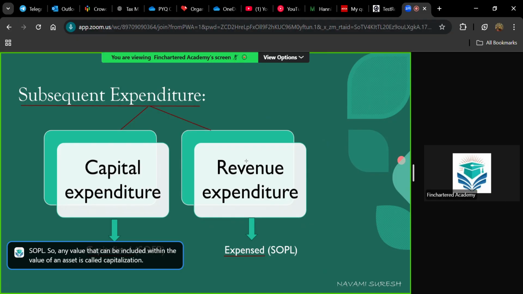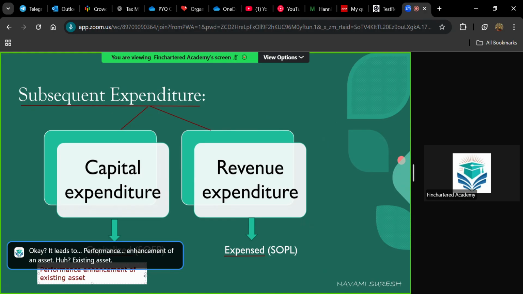Then any figure which is just a normal expense to be shown in statement of profit or loss is known as revenue expenditure. For example, in capital expenditure, you have a criteria. You can note down this criteria. The subsequent amount to be capitalized means this particular expenditure must help to enhance the performance of an asset. It leads to performance enhancement of an existing asset.